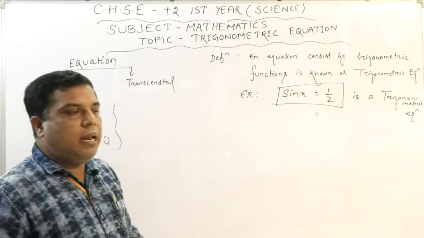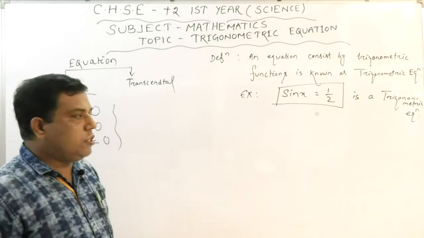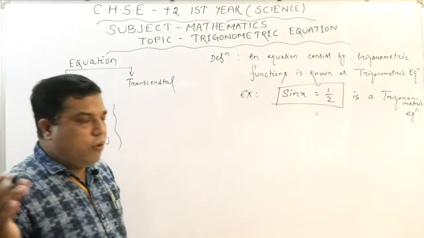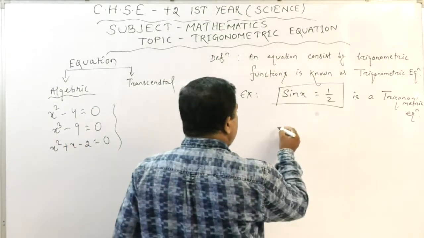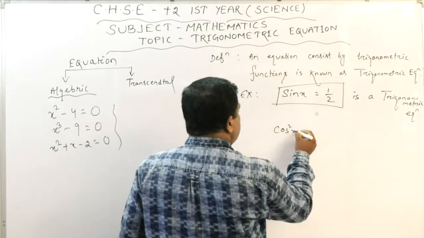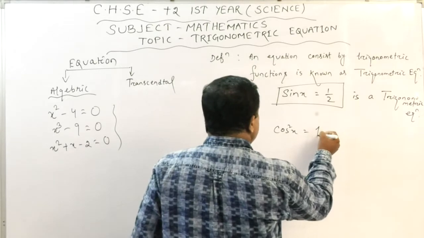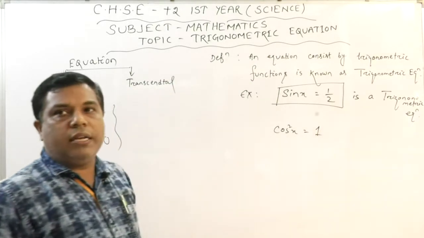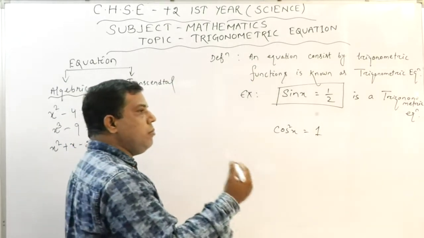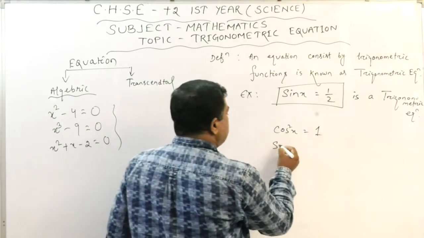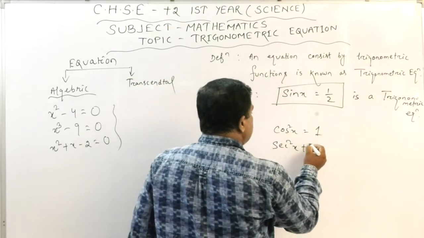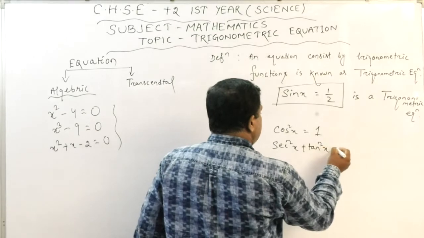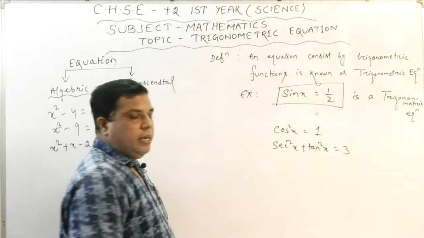Similarly you can write many others. For you I am writing, suppose somebody writes cos square x equals 1. So it is also a trigonometric equation. Or somebody may write sec square x plus tan square x equals 3. So this is one of the trigonometric equations.